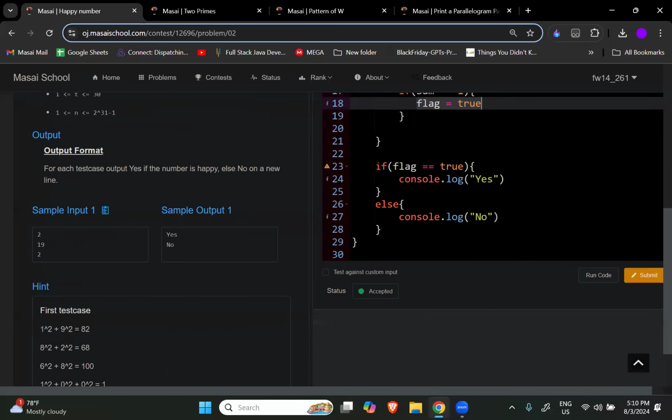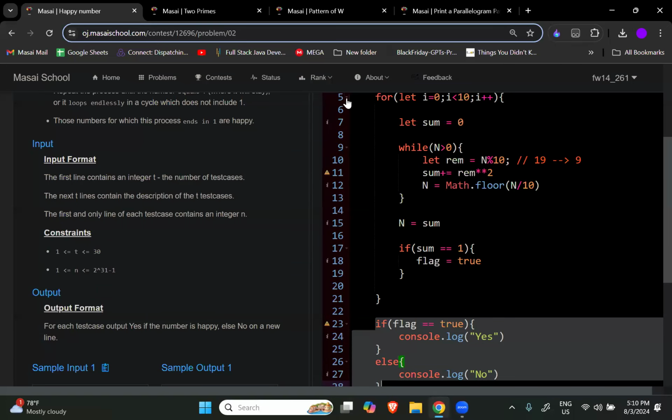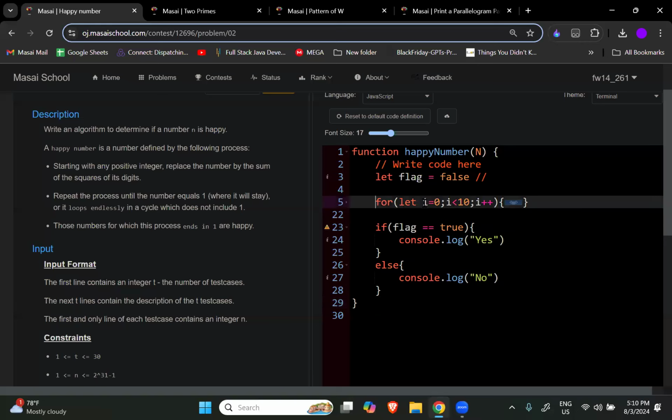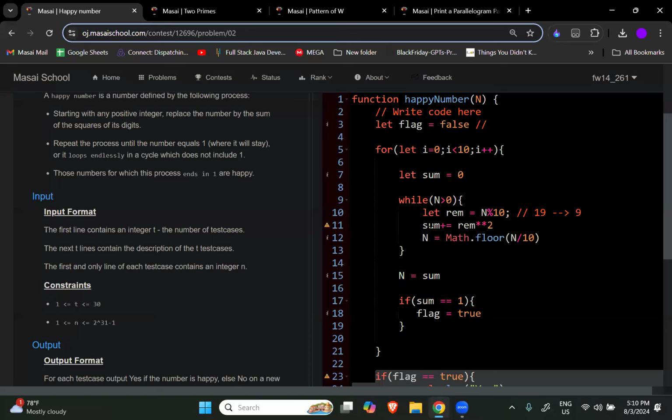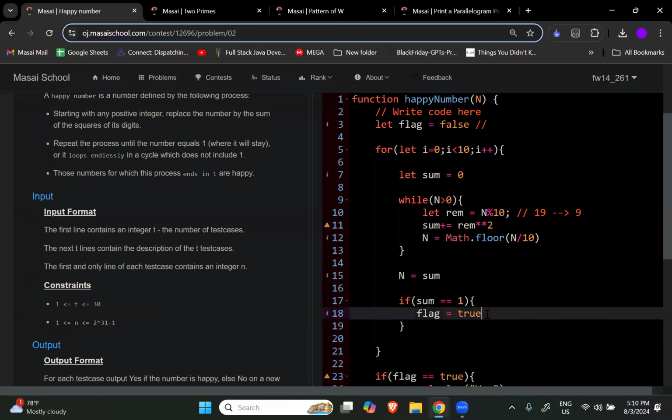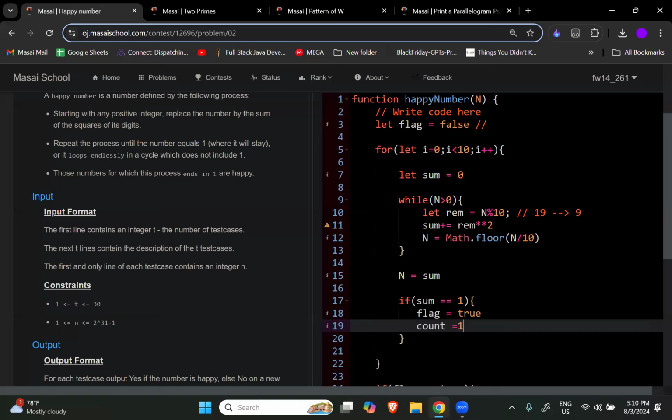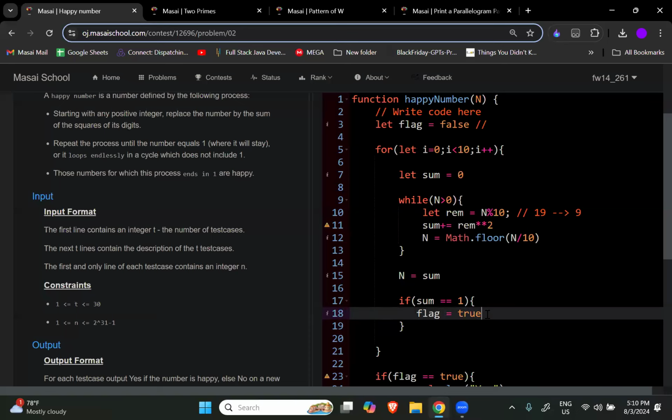And the full and final answer we will print once the loop is over, right? जैसे ये loop खत्म हो जाएगा, we will write it here. Or yes, instead of flag you can take count also, because देखो, why we are writing flag, we just want someone to tell us कि हाँ we found it. So instead of flag you can also take count equal to 0 and here you can do count equal to 1. So जब count 1 हो जाएगा you can say okay, I found that the number is a happy number. तो आप कुछ भी ले सकते हो, we are just taking someone that will tell us कि हाँ this number is a happy number या नहीं.